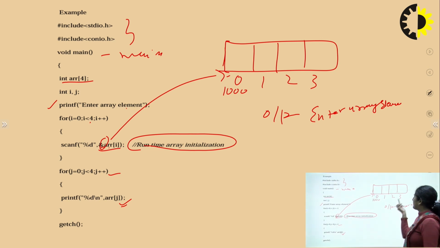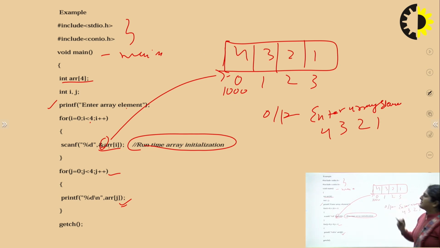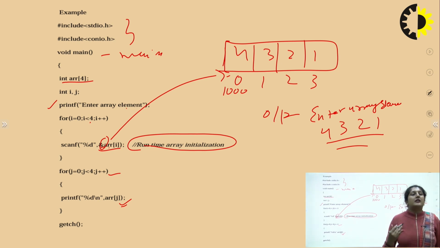So let's suppose we enter 4 3 2 1, like this the array will be formed, the output will be like this. So this is the runtime initialization. You can try more, you can do the sum, multiply, or you can add student details, like this you can do more examples.